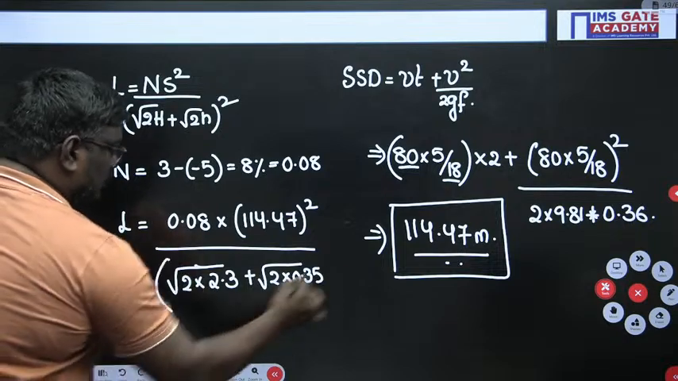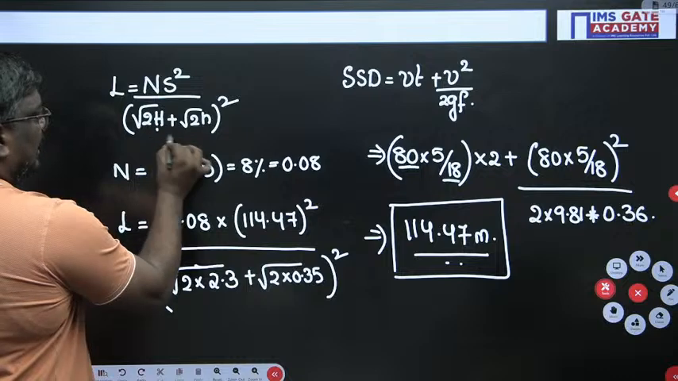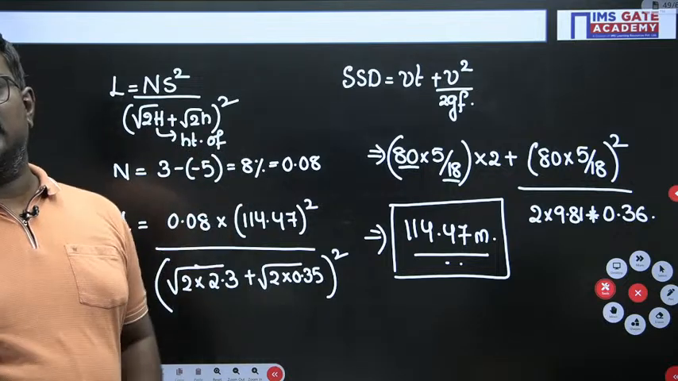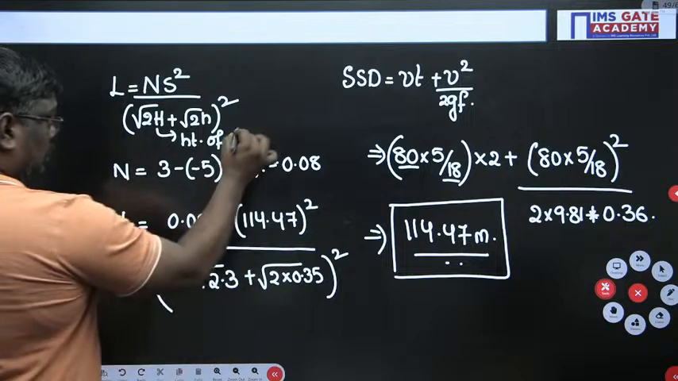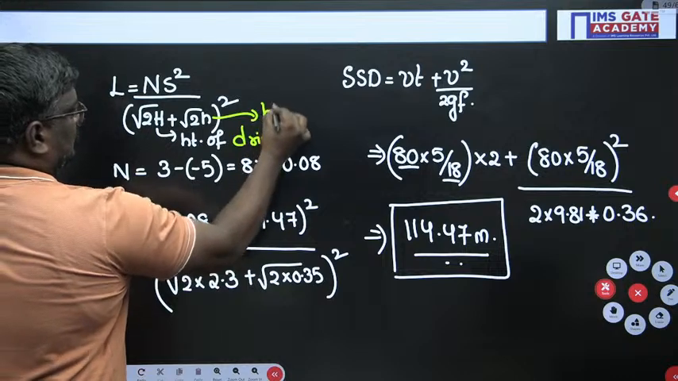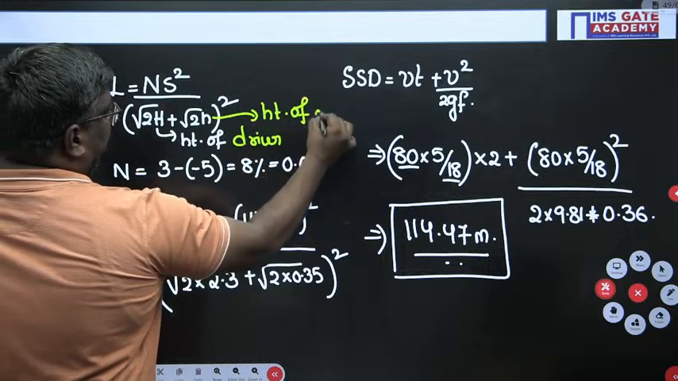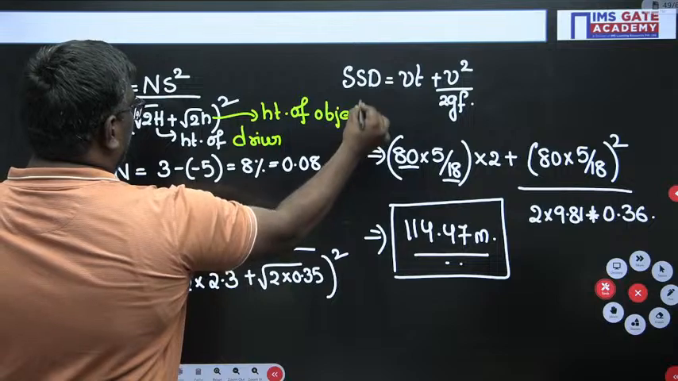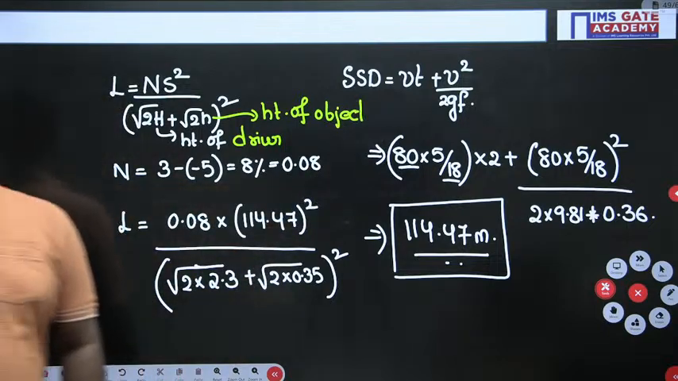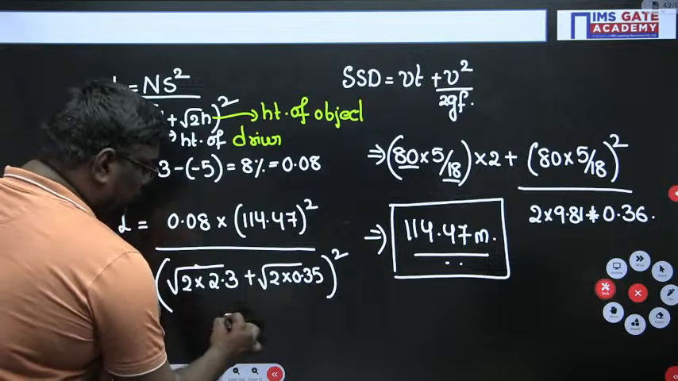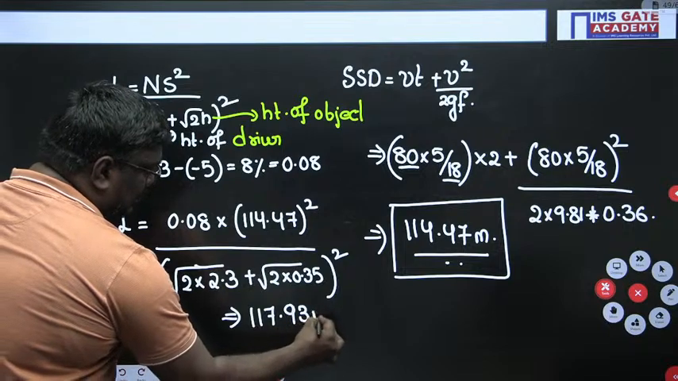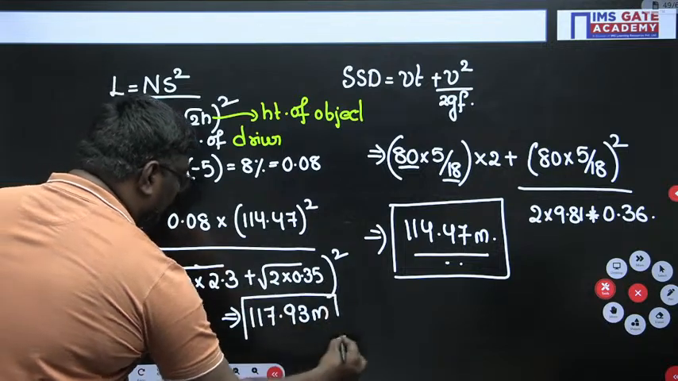The height of the object above the road surface is 0.35. So it is root 2.3 plus root 2 into 0.35, whole square. For your understanding, students, this is the height of the driver and this is the height of the object. After solving this, you will get a value of around 117.93 meters. This is the length of the summit curve.